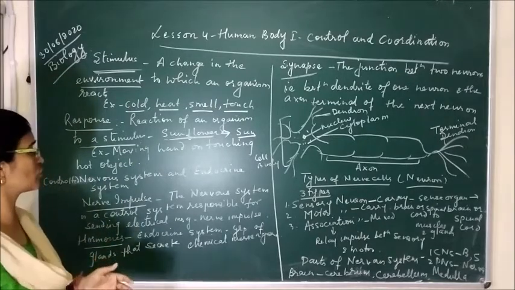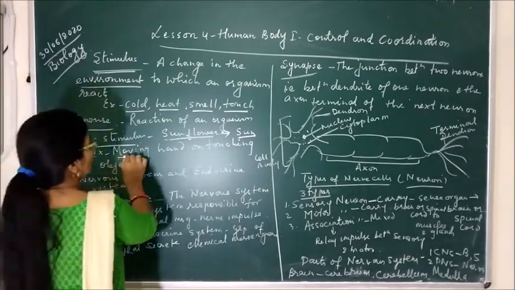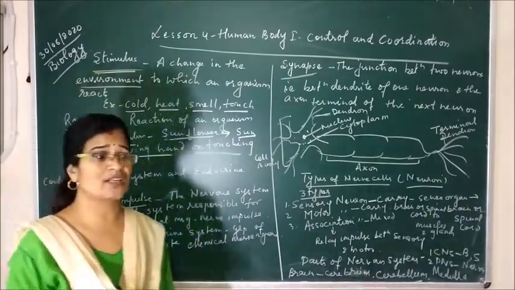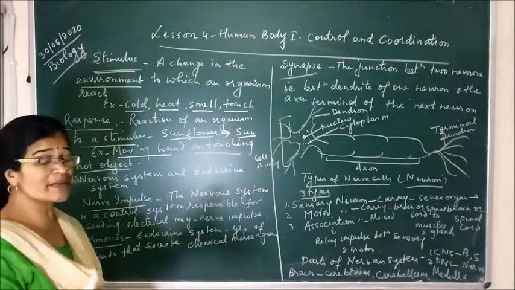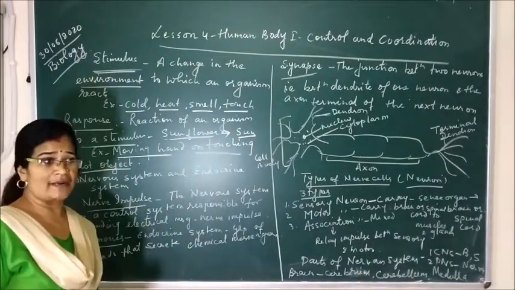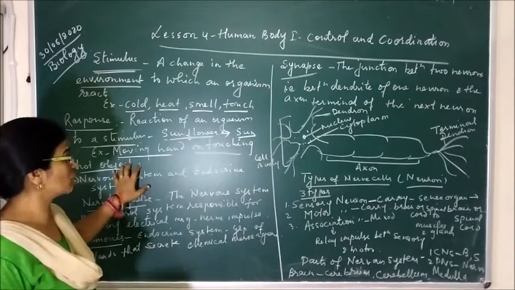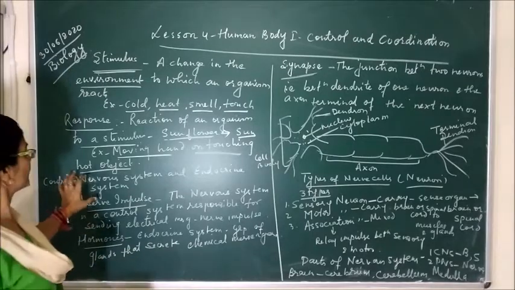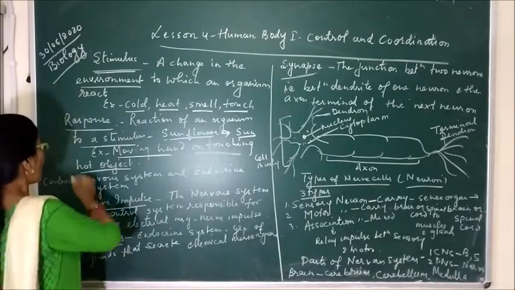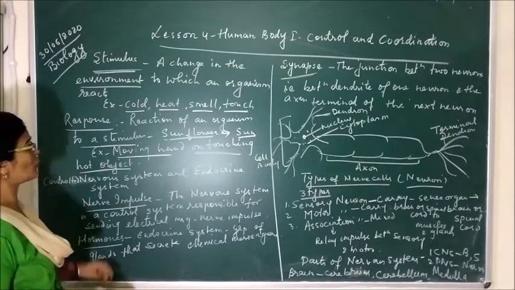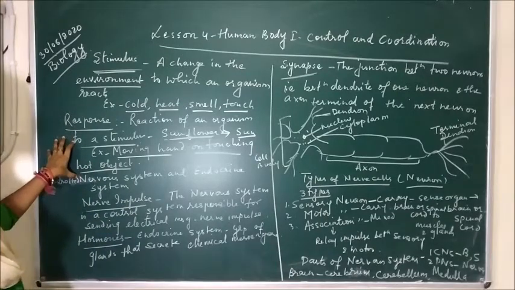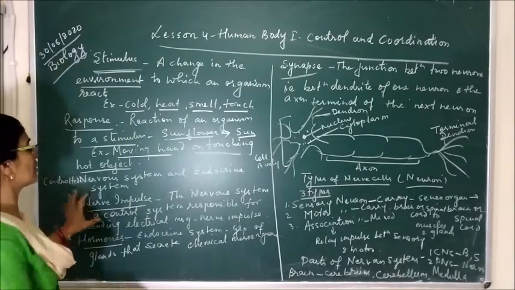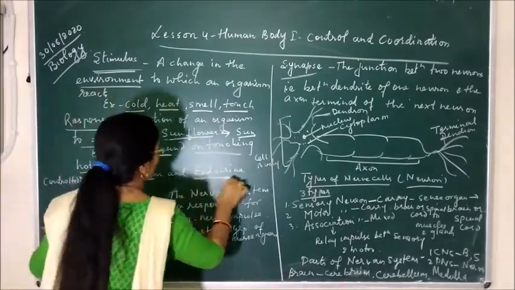One more example I want to tell you, like moving our hand on touching a hot object. Whenever we touch a hot object, hot glass or any metal, then what happens? We immediately take out our hand. So that hot object is the stimulus, and moving our hand from that hot object immediately is called the response. Now, whatever these stimulus and response, whatever the movements occur in our body or in the body of the living organism, they are controlled by the nervous system and endocrine system.